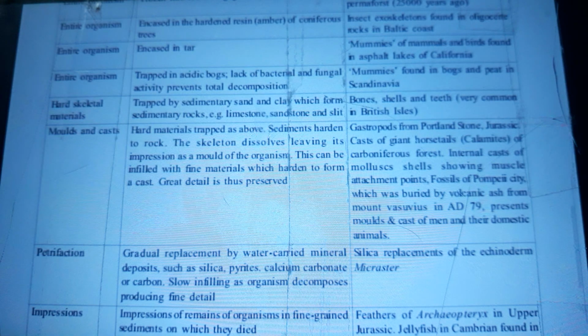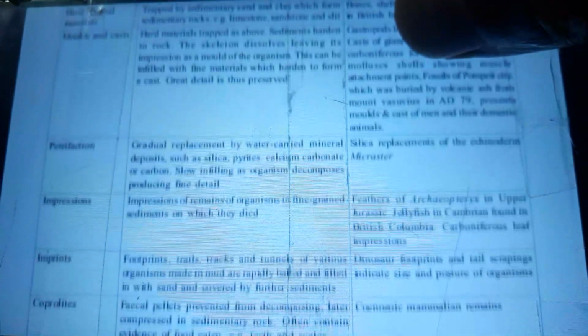Examples: gastropods from Portland stone, Jurassic casts of giant horsetails, calamites of Carboniferous forest, internal casts of mollusk shells showing muscle attachment points, fossils of Pompeii city which was buried by volcanic ash from Mount Vesuvius in AD 79, presents molds and casts of men and domestic animals.